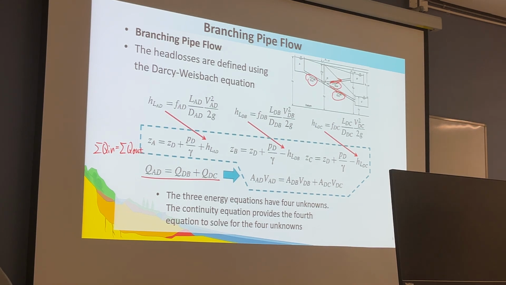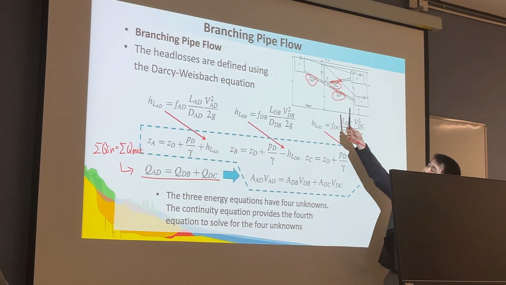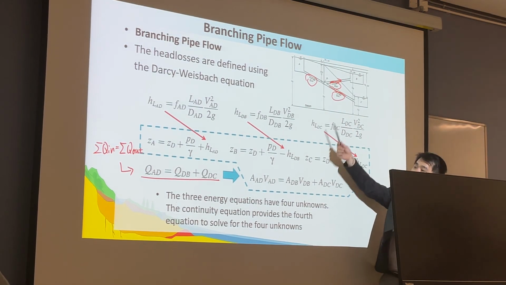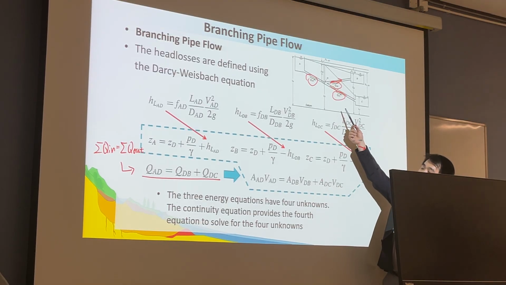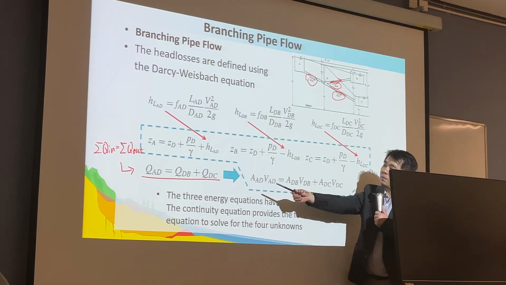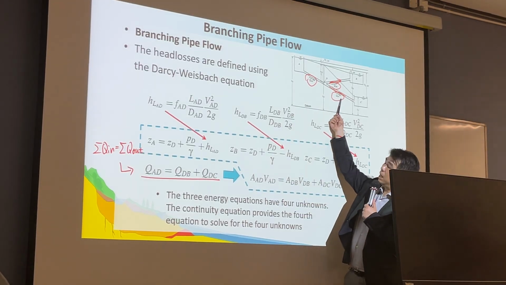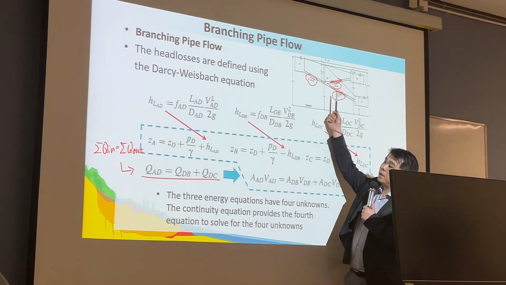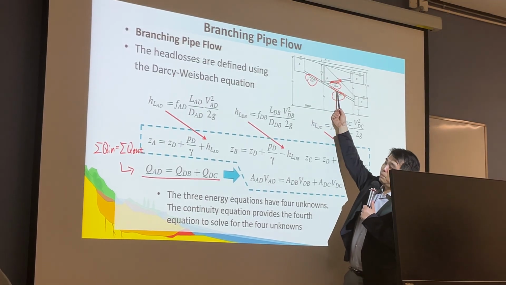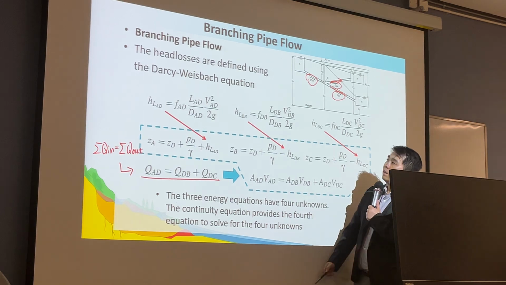So in the junction D, the sum of inflow, QAD, equals the sum of outflow, QDB and QDC.